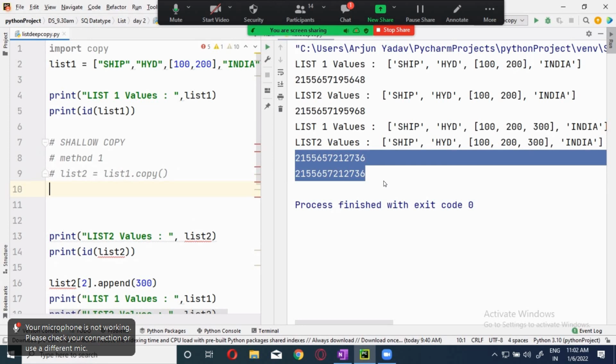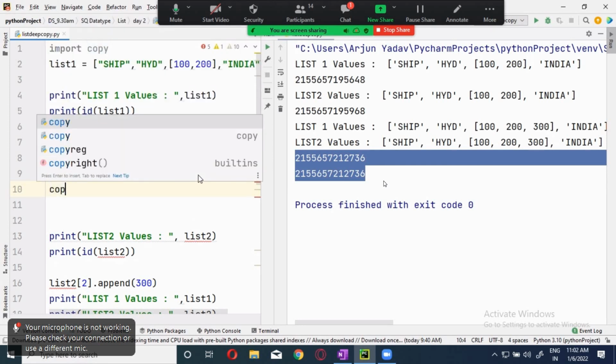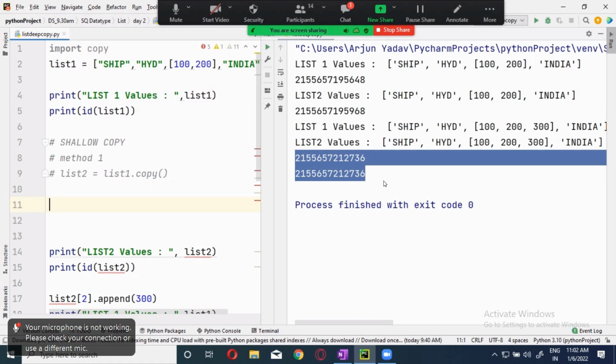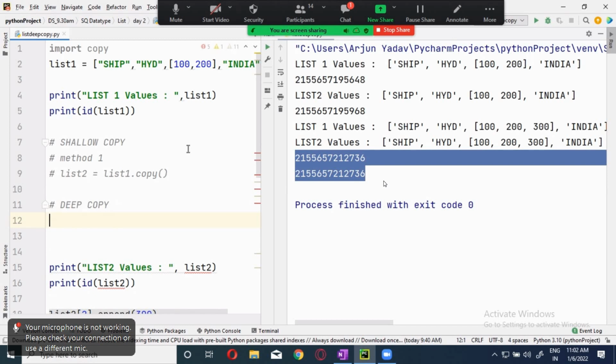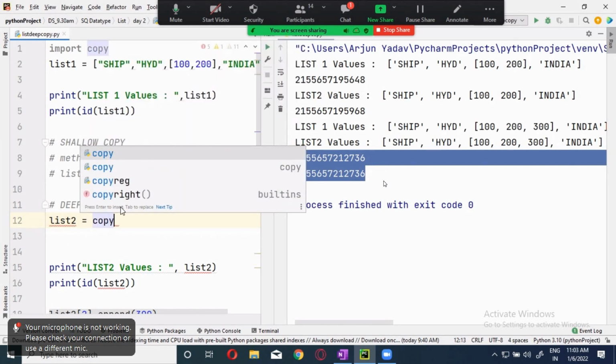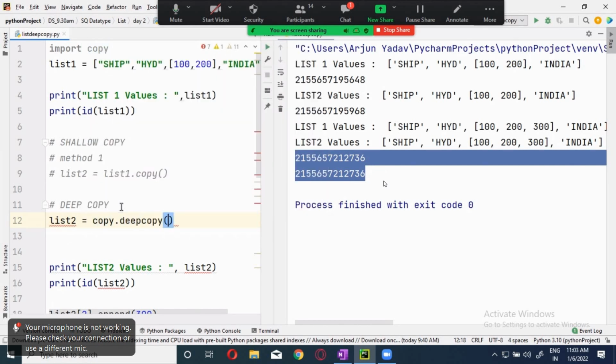So we are going to do the deep copy. I will write it as deep copy over here so that it is easy. First we have to import copy. Copy list 2 is equal to copy.deepcopy of list 1. That's what you have to do.